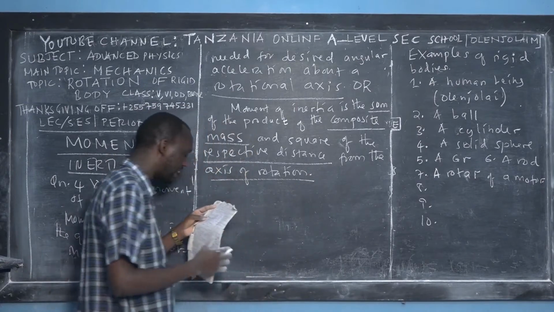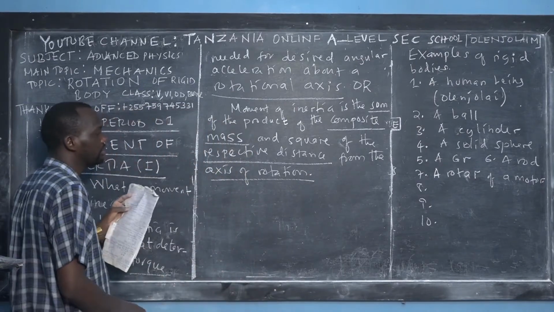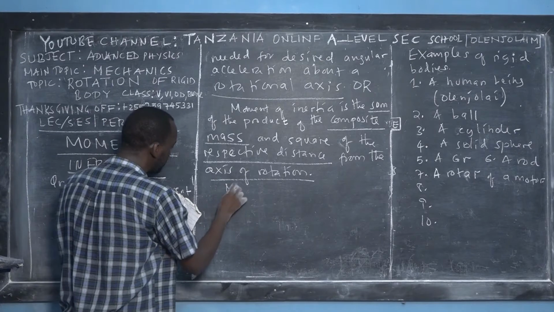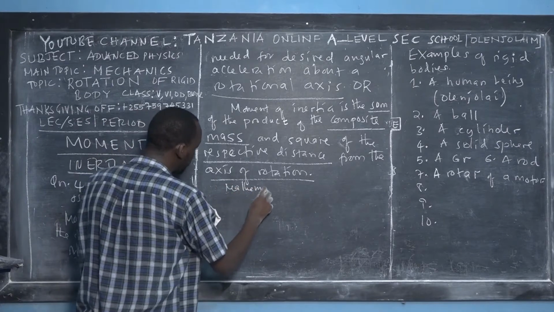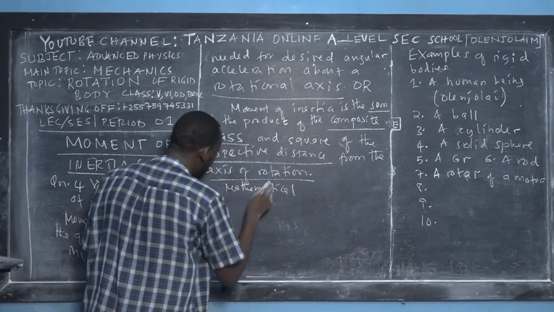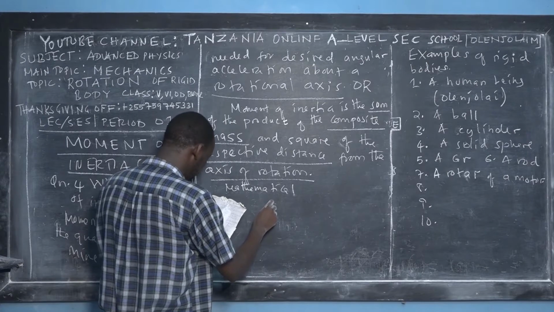That's how we define moment of inertia. Mathematically, according to this definition, the source also gave us the mathematical definition of the moment of inertia.